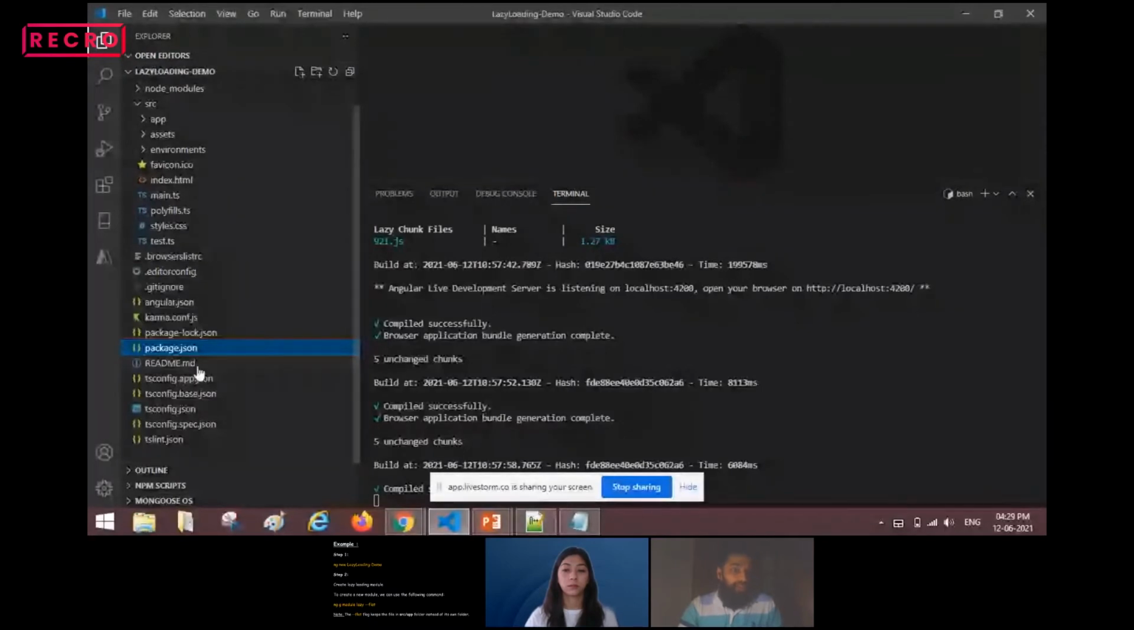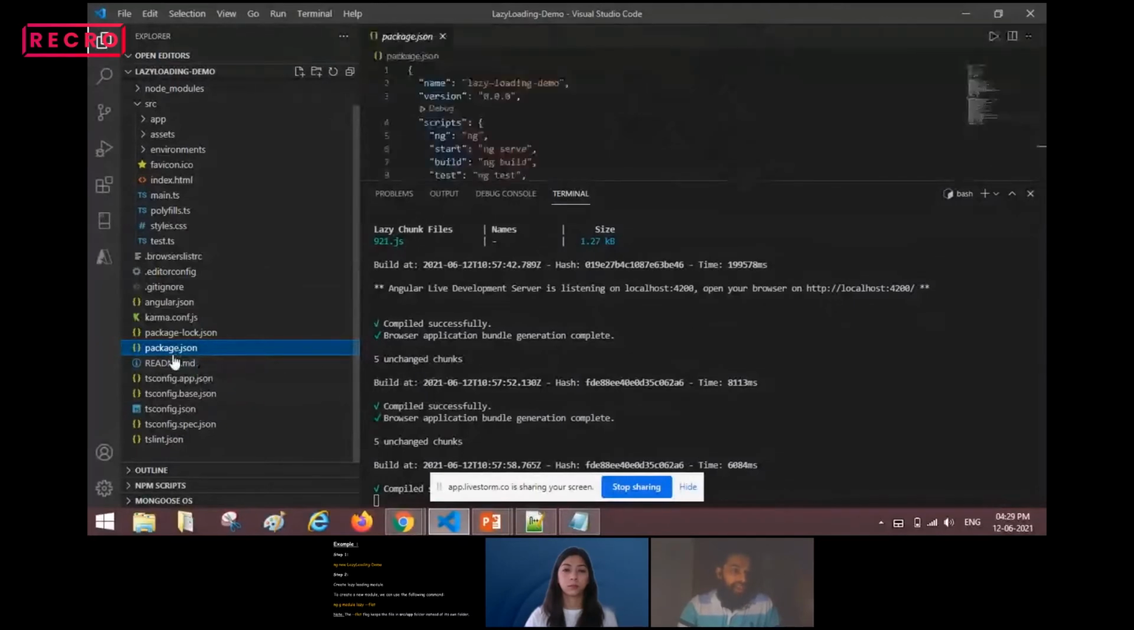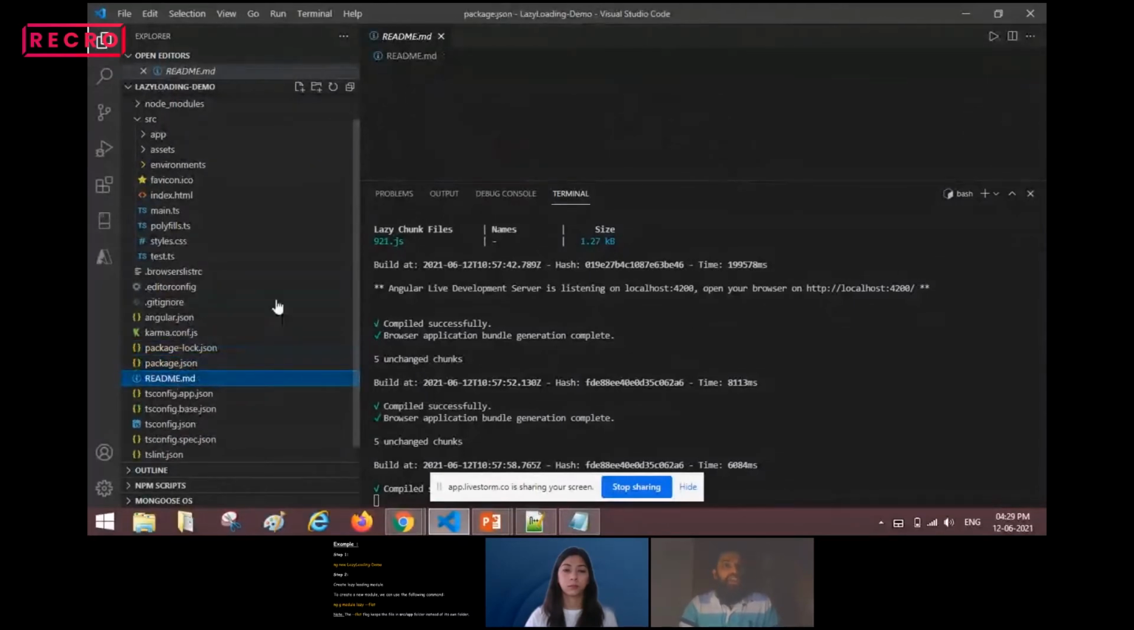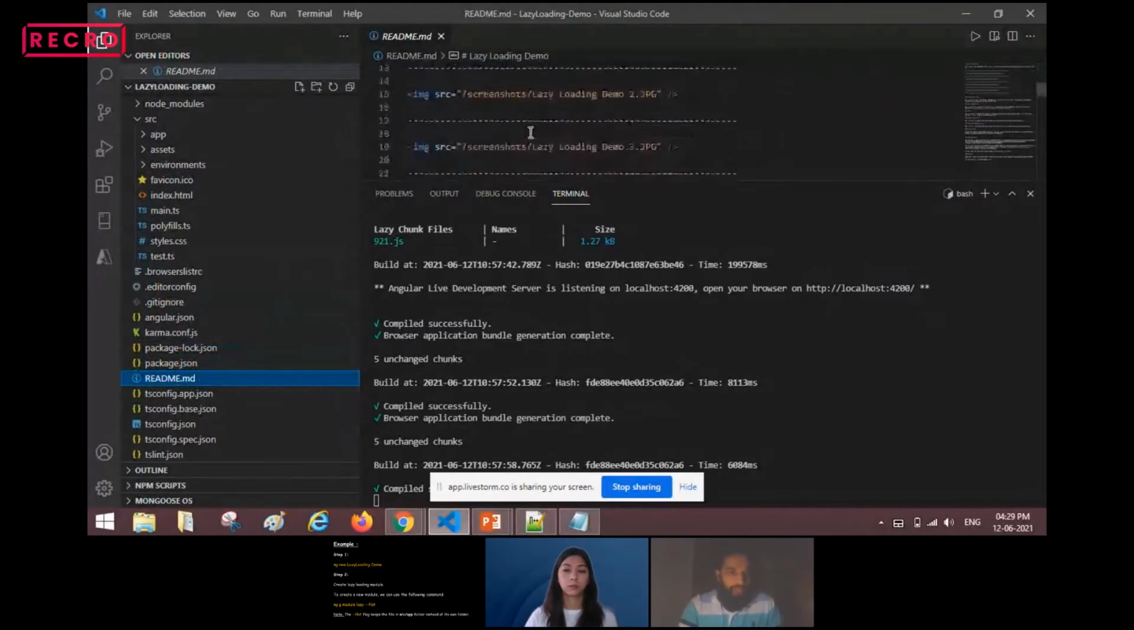Next, we have the readme.md file. This readme.md file is nothing but our project description in terms of what we are using, which CLI we are using, and which Angular version we are using. That will be mentioned in the readme.md file.